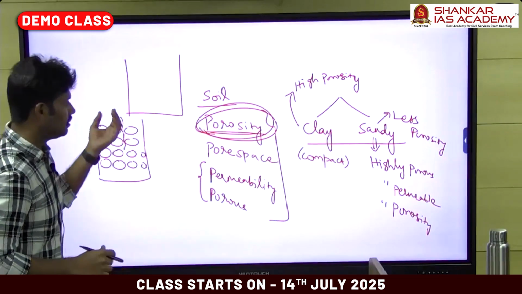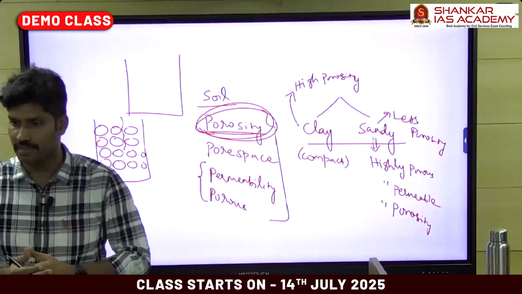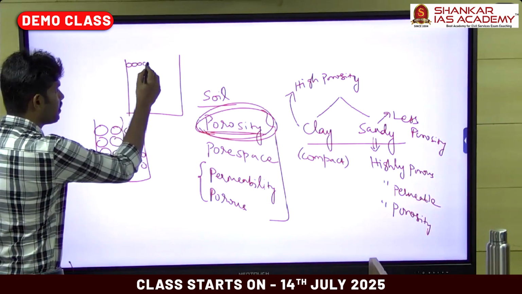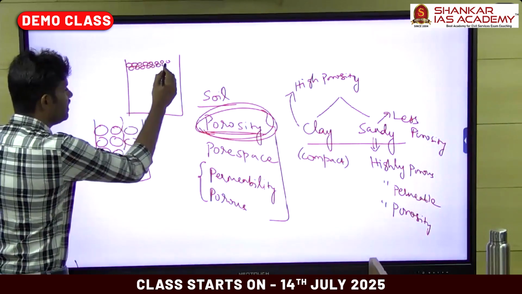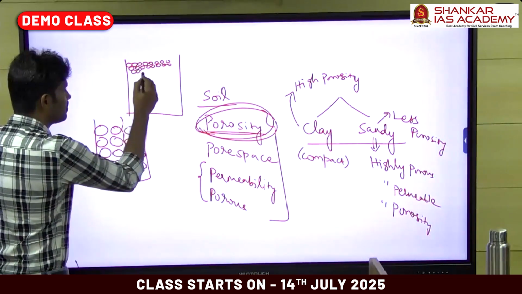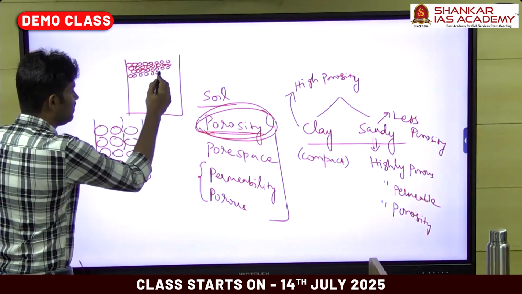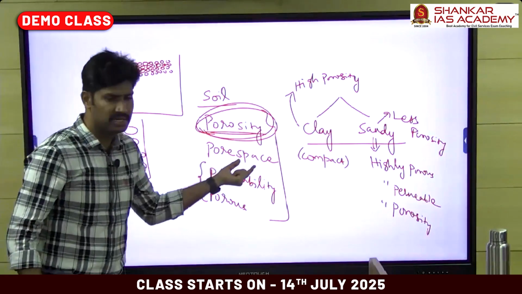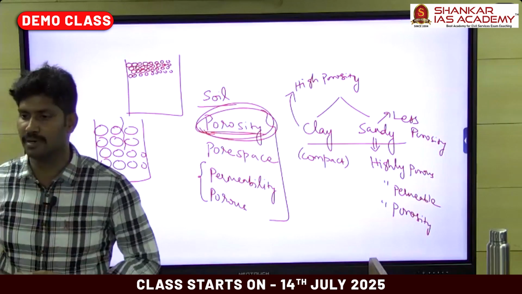For example, black soil contains more clay particles. In the black soil profile, the size of the soil particles is very minimum, so most of the soil particles are clay size. This is the nature of the soil profile. Then what is the meaning of pore space? Pore space is nothing but the gap between the soil particles.